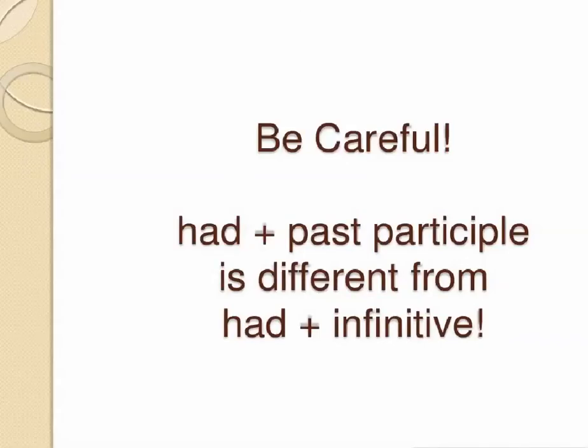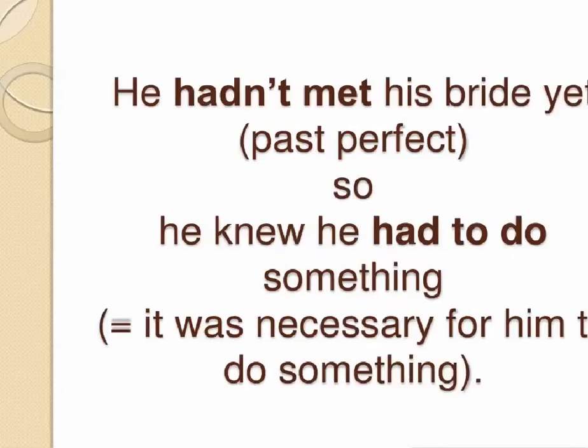Okay, be careful. Had plus past participle is different from had plus an infinitive. When I say he hadn't met his bride yet, that's past perfect. So he knew he had to do something. It was necessary for him to do something. Okay, the hadn't met and the had to do something. These hads are a completely different kind of meaning. This one is the past perfect, and this one means it was necessary for him to do something. Totally different meaning.